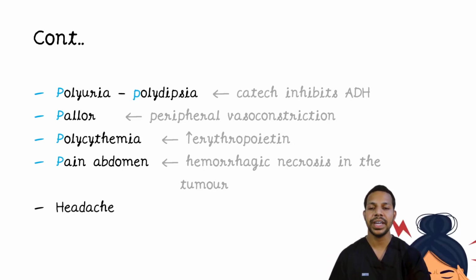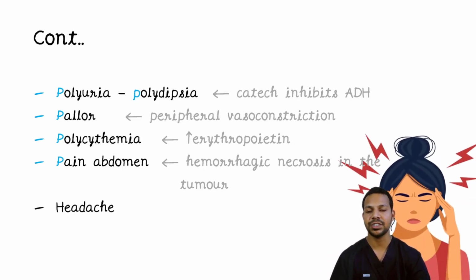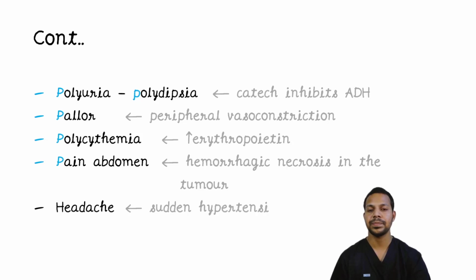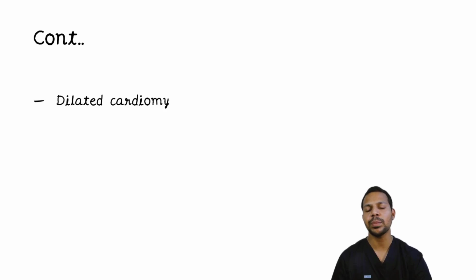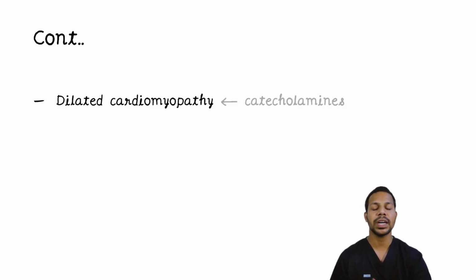The patient can also have headache because of paroxysmal increase in hypertension. On the heart, this catecholamine will cause cardiomyopathy. It is the dilated cardiomyopathy, or you can also call it the Takotsubo cardiomyopathy. It is again because of increased levels of catecholamines.